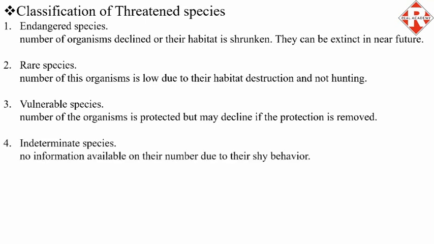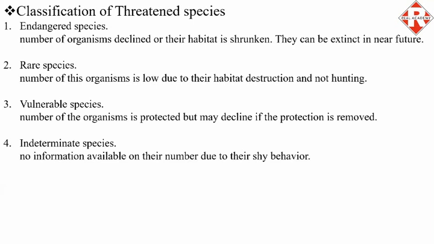And fourth is indeterminate species. No information is available on their number due to their shy behavior. There are some animals in the wild or birds which are shy and do not appear in the open, so it is difficult to maintain a count of these animals.